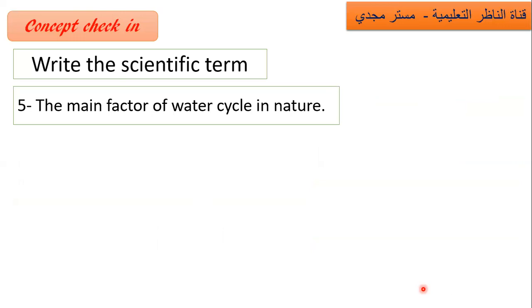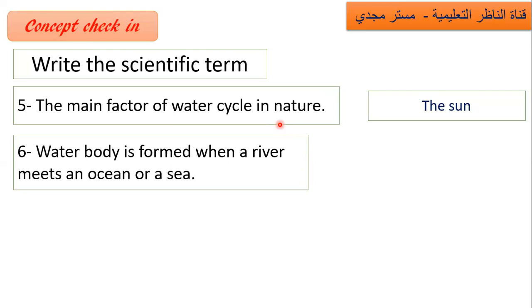The main factor of the water cycle in nature. What powers the water cycle in nature? Of course, the sun. Sun is the main factor of the water cycle. A water body formed when a river meets an ocean or a sea is an estuary.